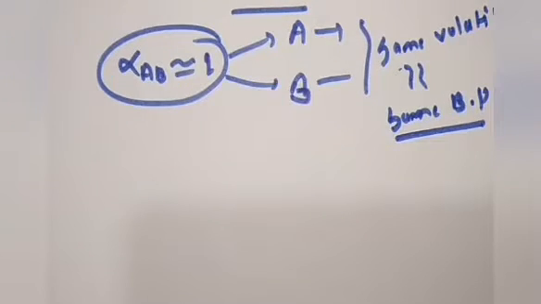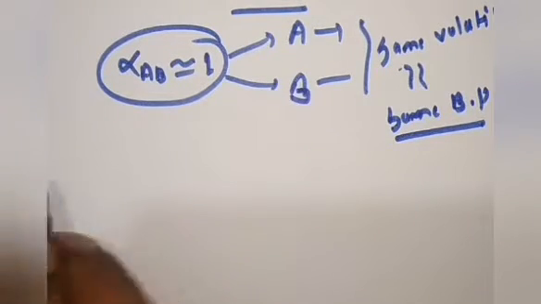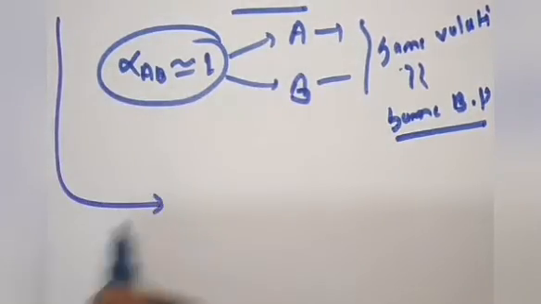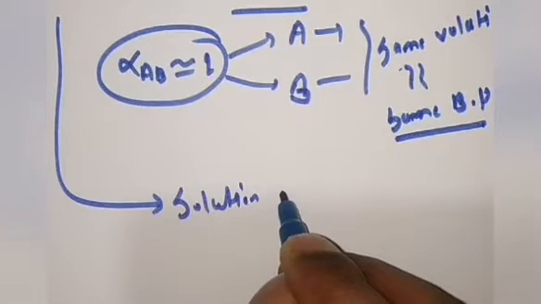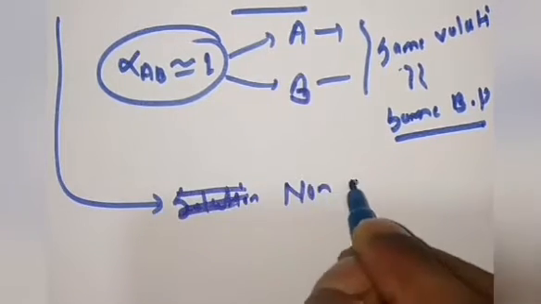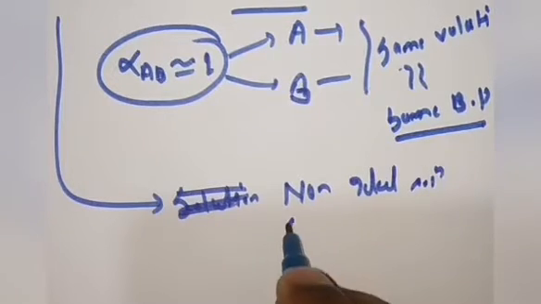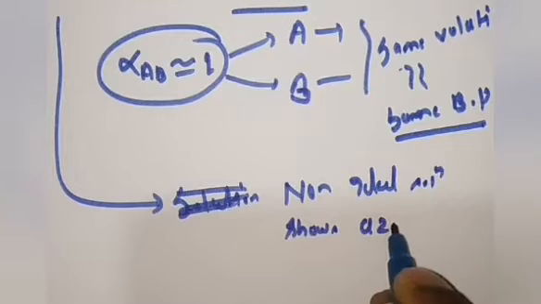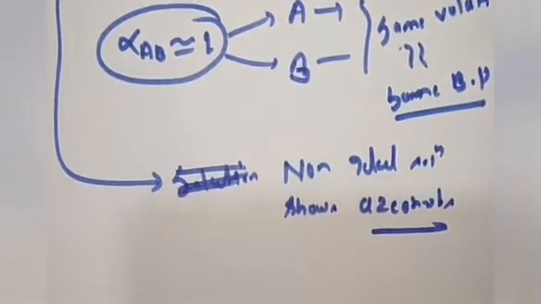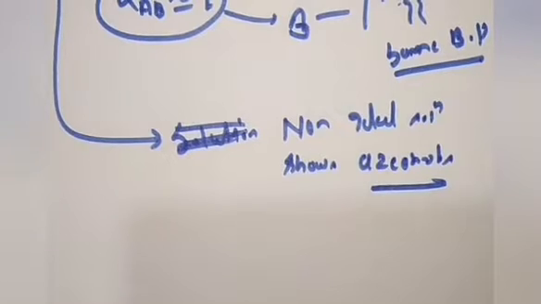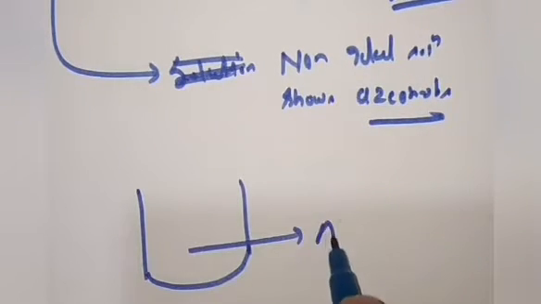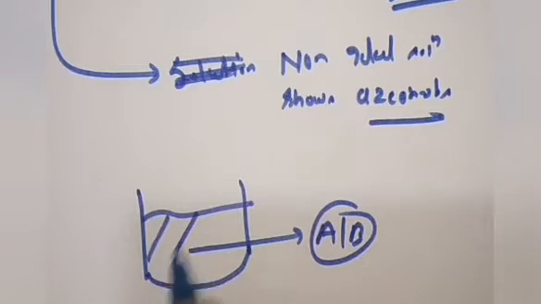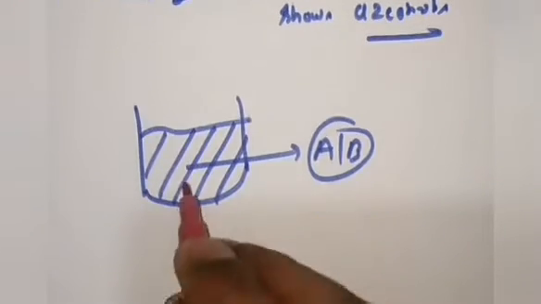Now which technique are we going to apply? Just try to understand what is happening there. Which types of solution will show an azeotrope? Generally non-ideal solutions used to show an azeotrope. So in that condition, what used to happen? Just understand one thing. If this is the azeotropic solution of A and B, and you want to separate these components, then definitely you have to heat.